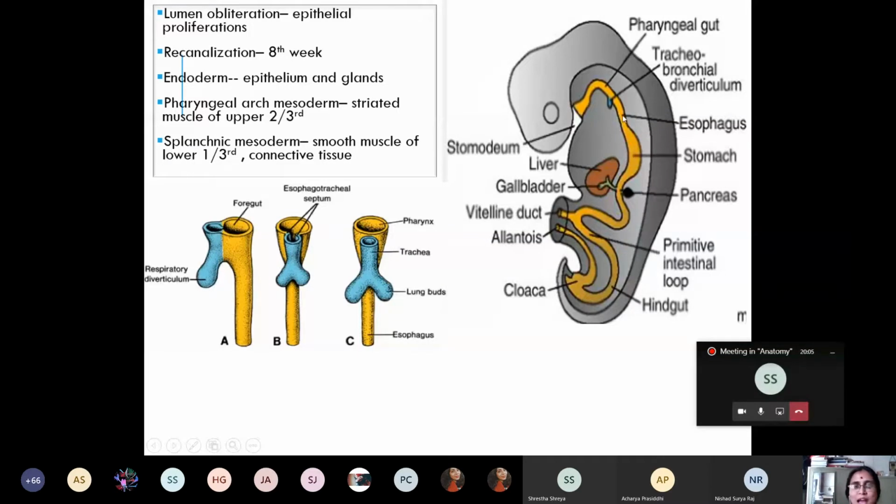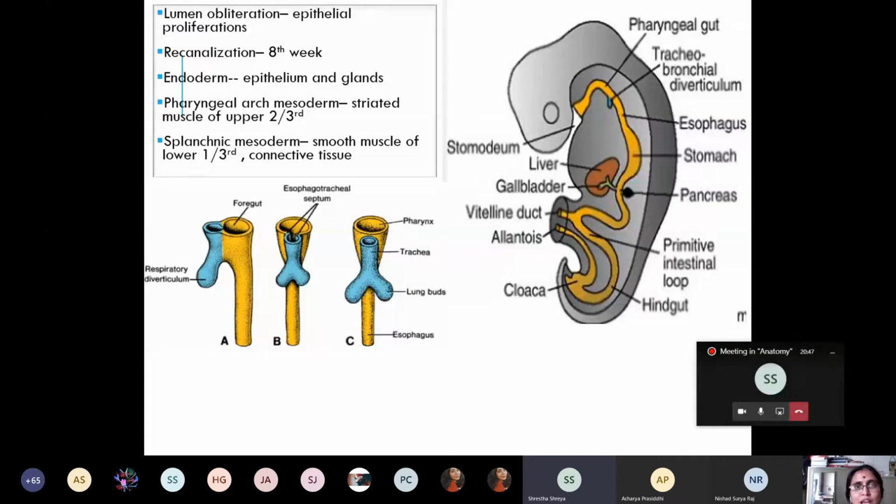Confident? So if we ask you, give the source of development of the esophagus, what will you say in viva? Are you there, student? Yes, ma'am. What is the source of the development of the esophagus? It is derived from which gut tube? Which part of the gut tube? Foregut caudal to the primordial pharynx.